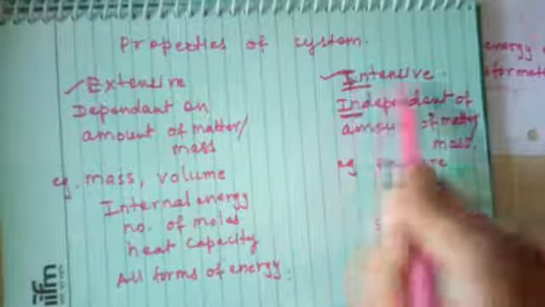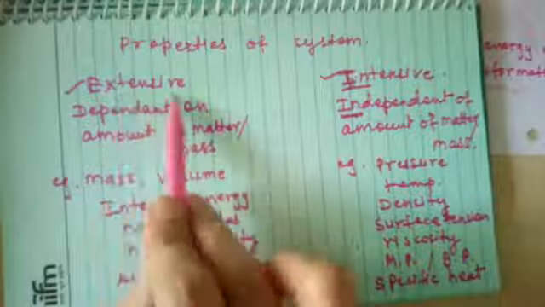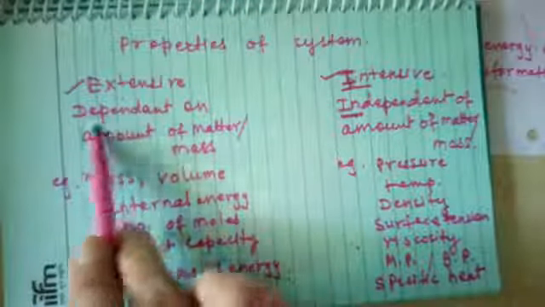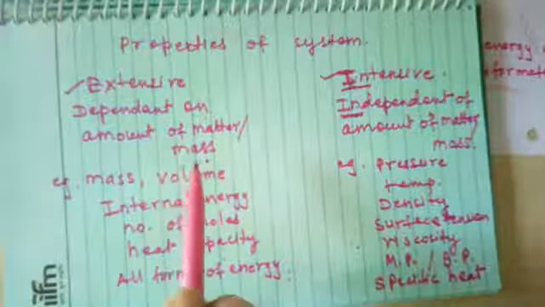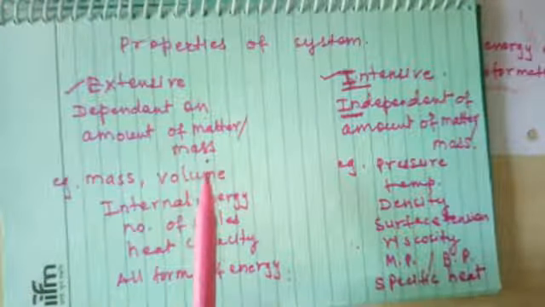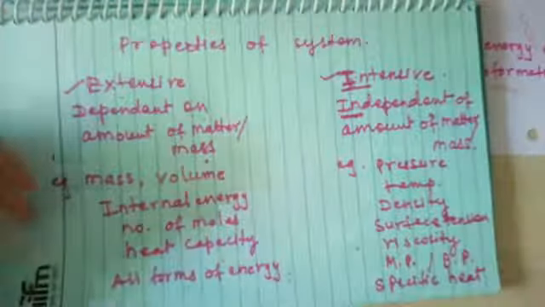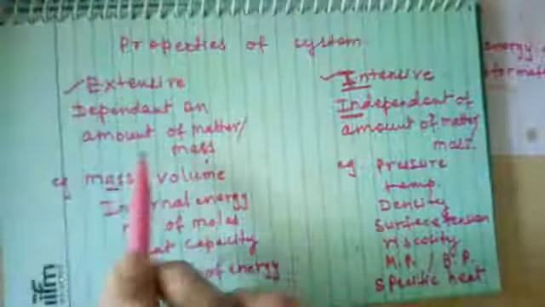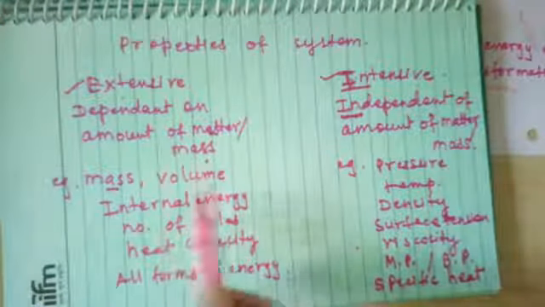So intensive properties are those which are independent of matter. Extensive are those which are dependent on the amount of matter or mass of the system. Now here we can explain this same concept. For example, mass is dependent on the amount of matter. Mass can be 1 kg, 2 kg, 3 kg.